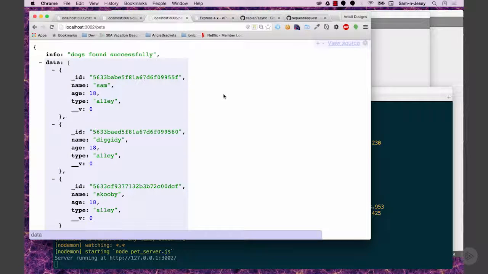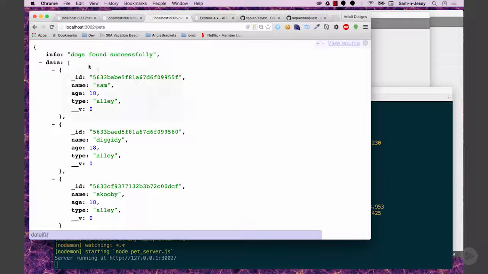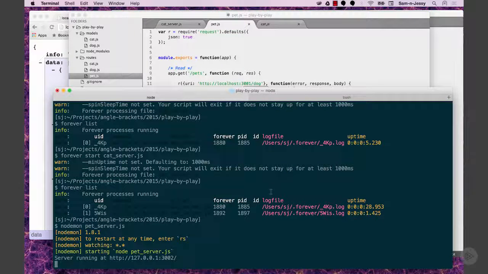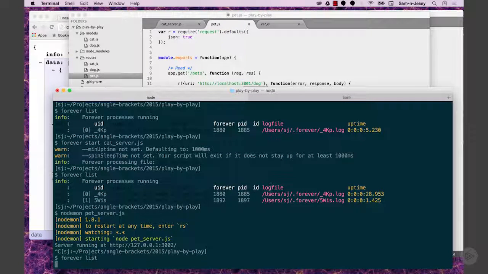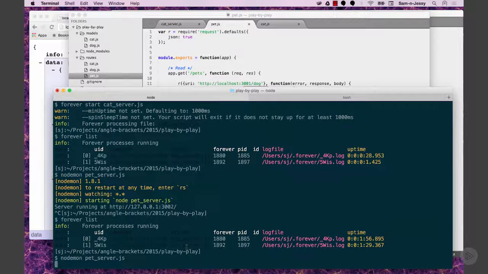I don't know, you ask me these crazy questions, and I want to know the answer now. All right, so if I go to pets, I look and see what went on, and I've got the dogs found successfully, right? And I got the data that came back from the dog server. So that's awesome, that works. So I went in through pets, so let's reiterate, I've got 3 servers running. Let me Control-C this, and I do again, Forever list. I've got these 2 servers running, my dog and my cat server, and they're both running. This is running on 3000, and the other on 3001. They have process IDs running as daemons. Right. And then the nodemon pet server is running in the foreground.